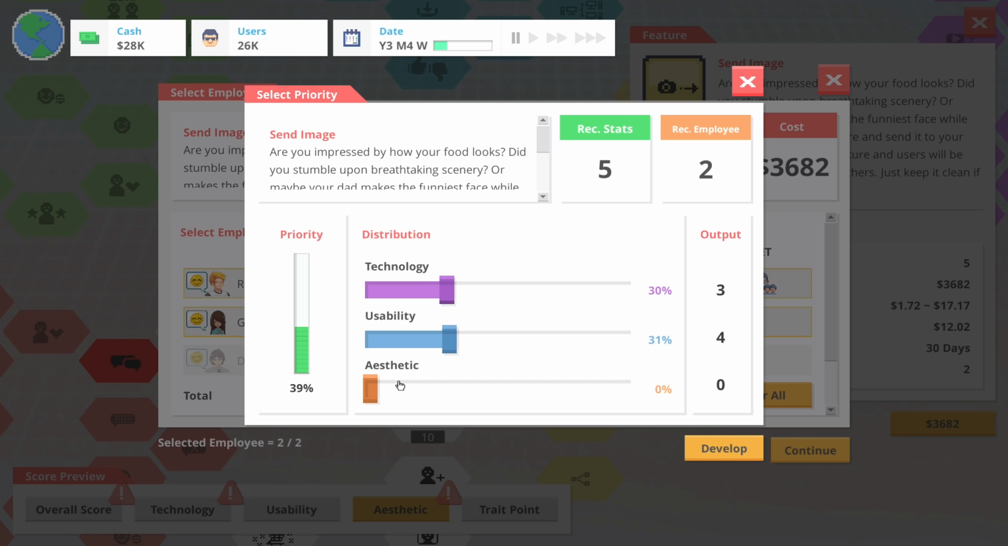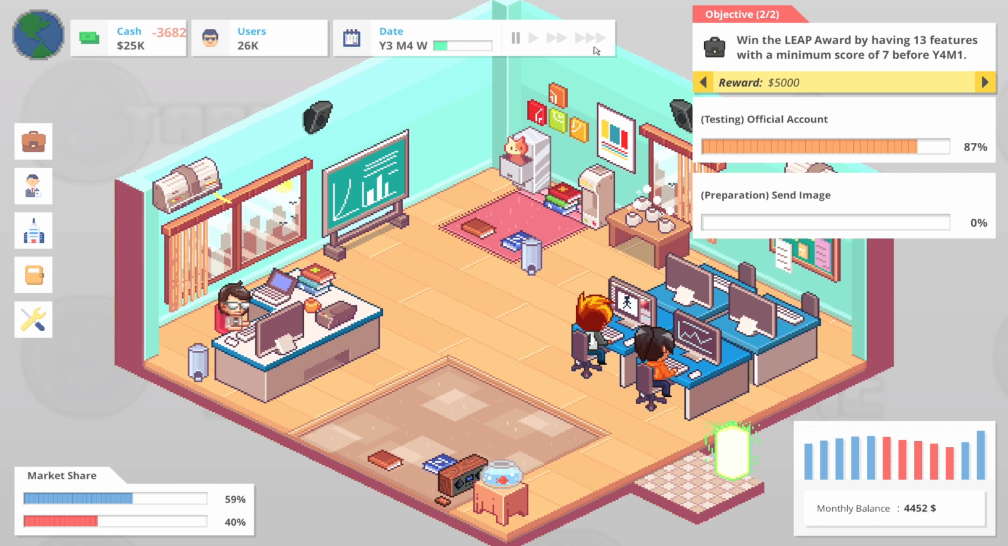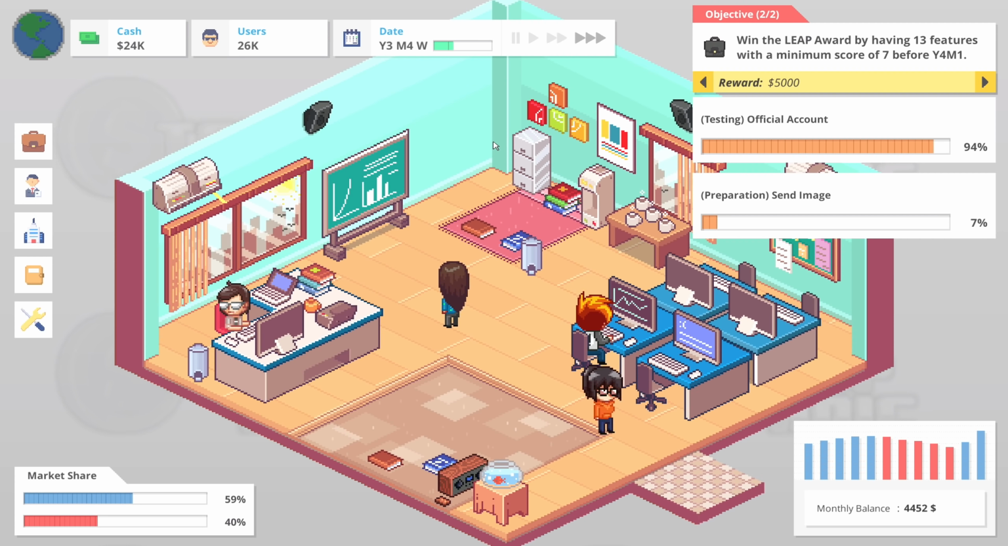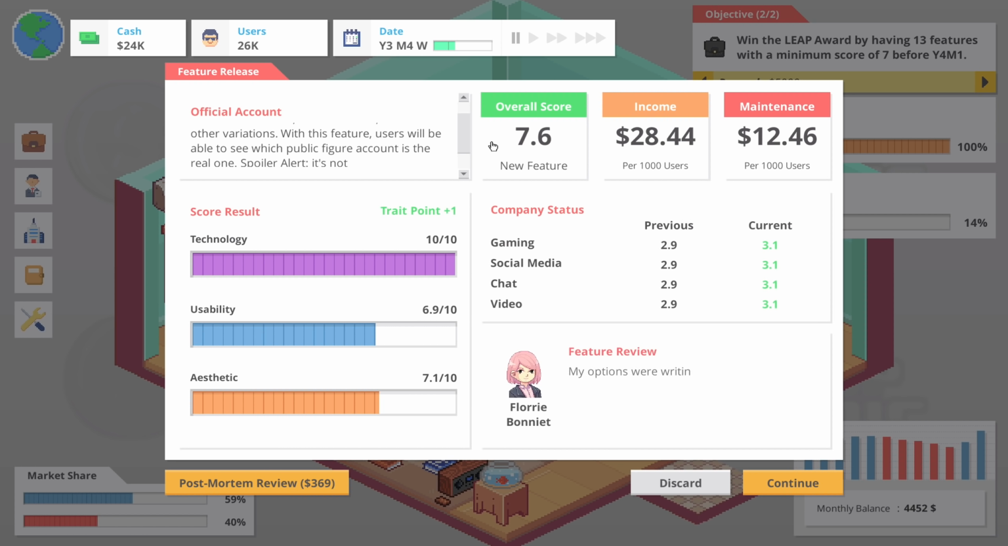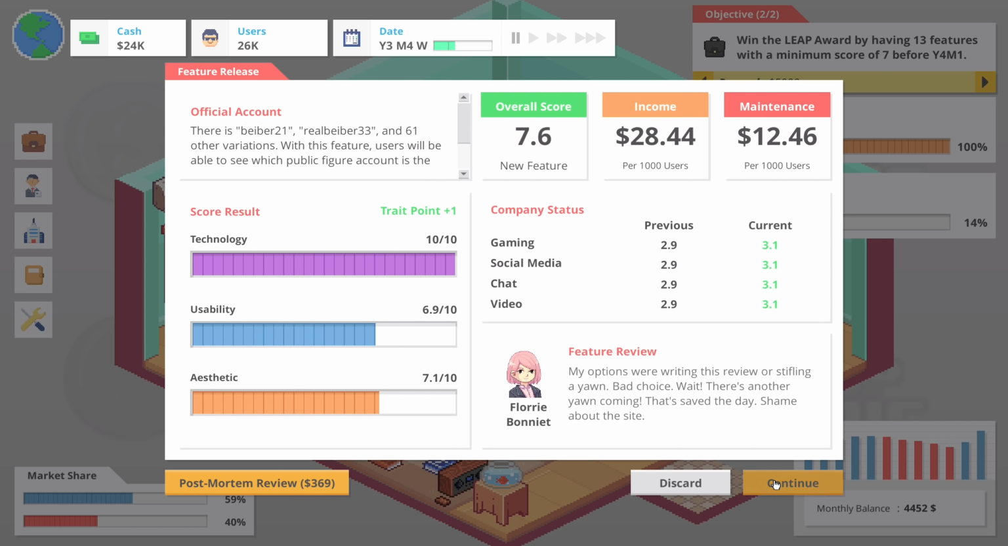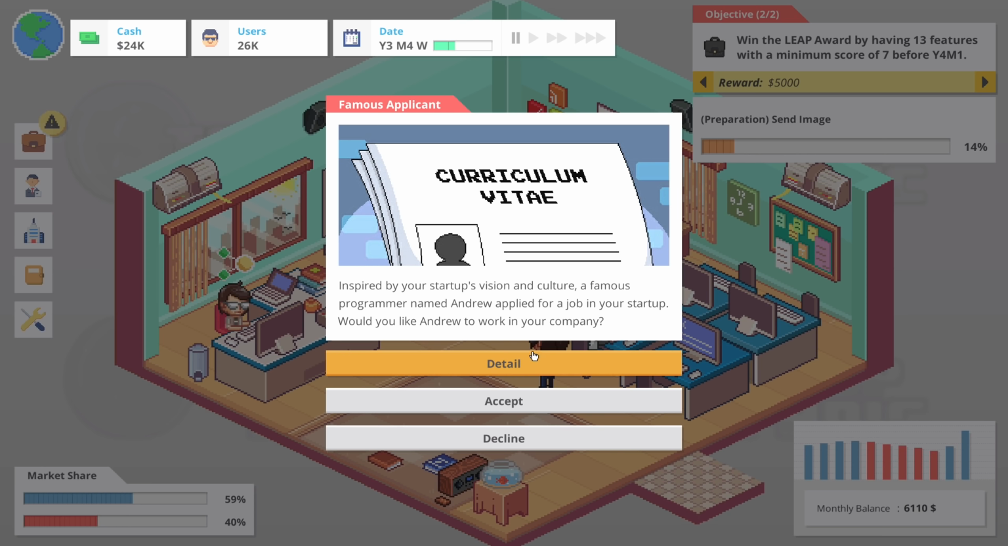Let's do 3 there. And what would 30% be here? Let's do 2.5. Let's get technology behind it to be a little bit better. And let's start developing that. So we'll have Robbie and Gracie work in image sending. We've got myself and, okay, is it any good? That's not terrible. 7.6 is workable. I don't hate it.